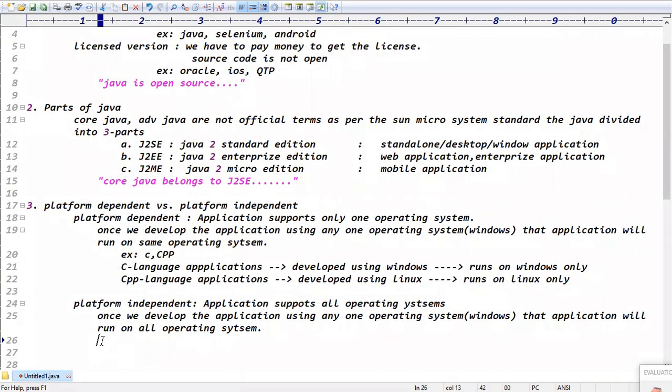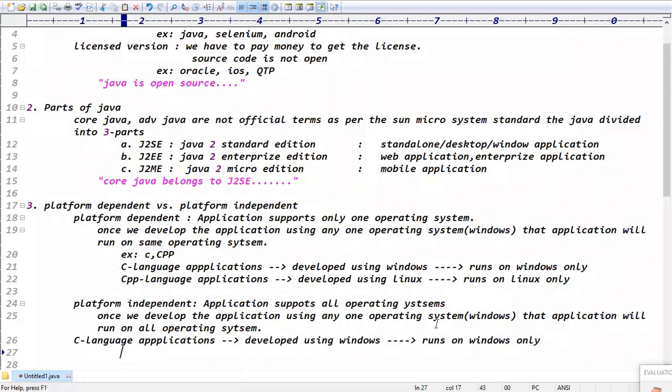A Java language application developed using Windows runs on Windows only, or on all operating systems? Guys, tell me. It is platform independent, developed using Windows or Linux, no problem. It runs on all operating systems, right?